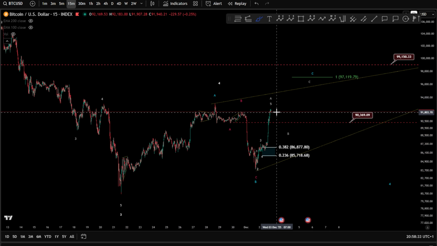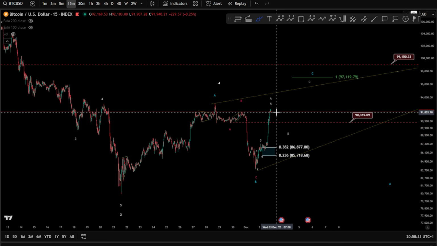Plus, I'm very convinced that this is not done yet, because it can transform into double 1-2s, 3, 4, 5, 4, 5. But in this case, it opens the scenario for a wave C. So in both scenarios, we're going to retrace, guys. This is a wave 3, almost done. Probably maybe a little bit higher, but we're almost at the top.